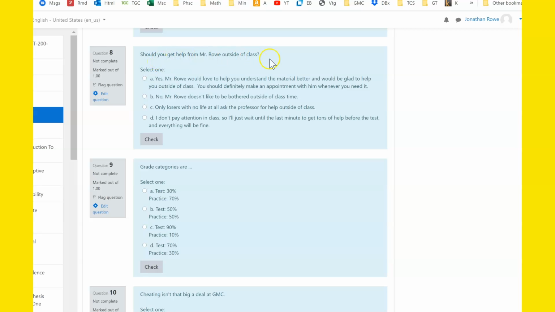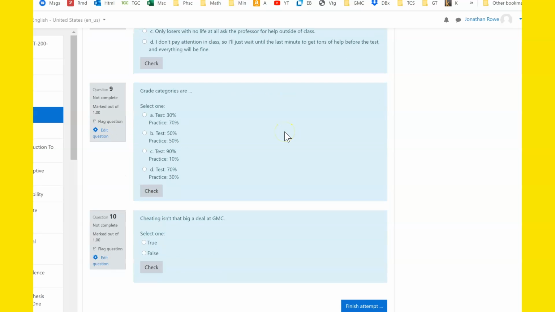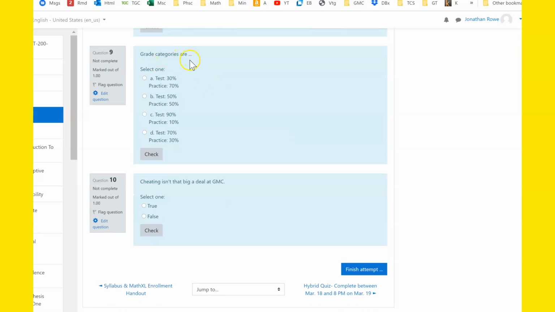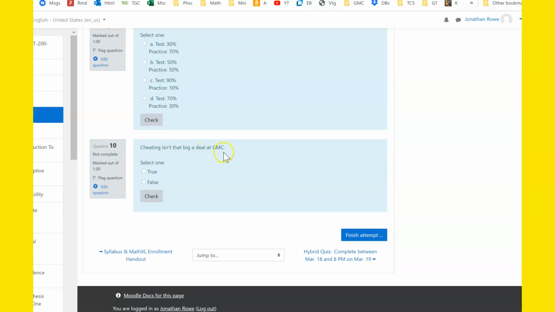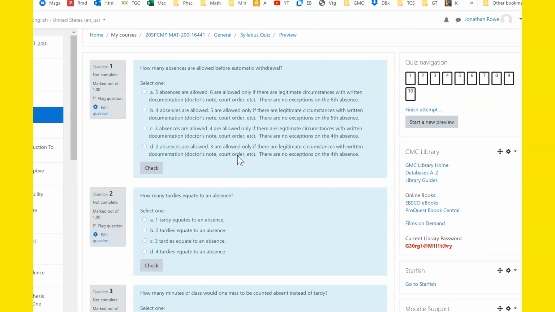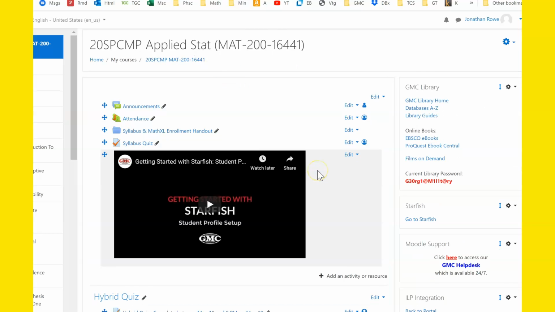Should you get help from Mr. Rose outside of class? The answer should be yes. Mr. Rose would love to help you understand the material better. So, yes. Grade categories are what? Tests 70%, practice 30%. And the last question, cheating isn't that big a deal at GMC. You're going to select false. It is a big deal. Okay, so hopefully that gets you started well on this course.